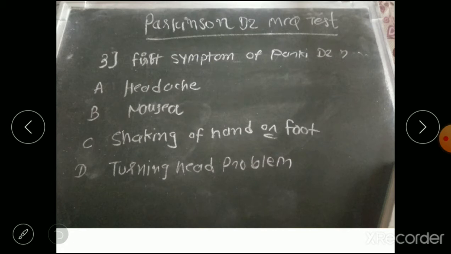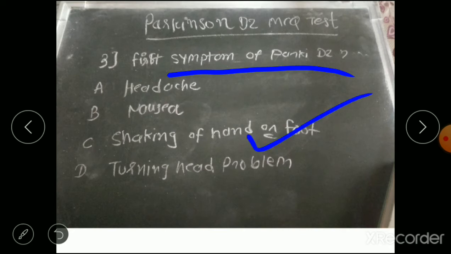The next question is, the first symptom of Parkinson disease is which? A, headache, B, nausea, C, shaking of hand or foot, and D, turning head problem. So the correct answer is shaking of hand or foot, that is called tremor.